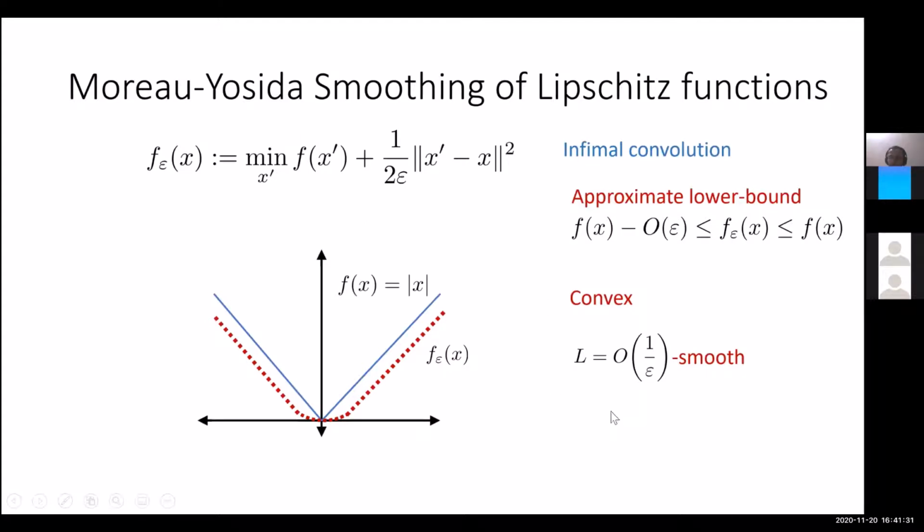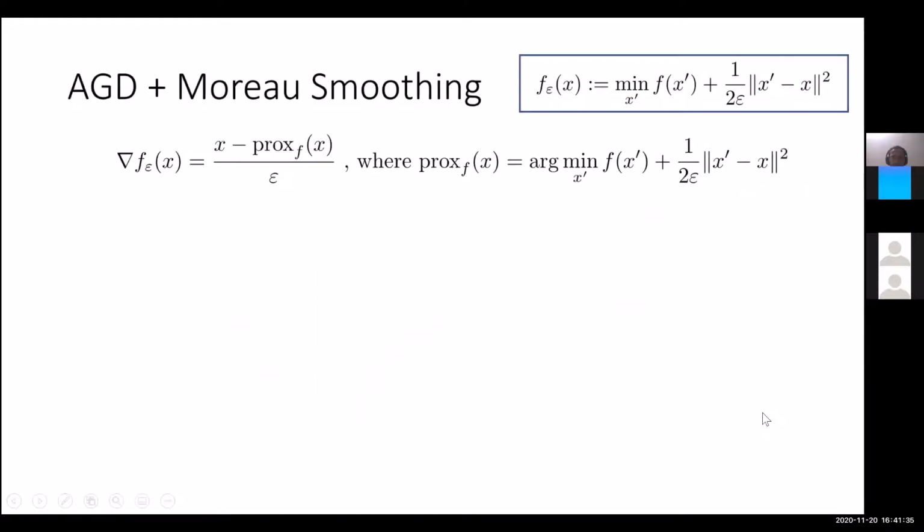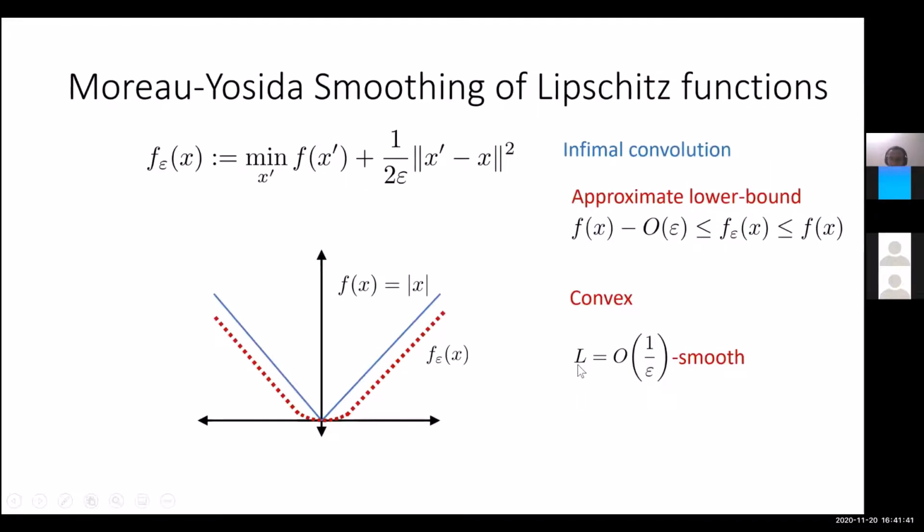Now we can apply accelerated gradient descent on the Moreau envelope. Compared to randomized smoothing, the main difference is that there we had a dimension dependence in the smoothness parameter, whereas here we have no dimension dependence. This is the main idea behind why we can get rid of the dimension dependence.